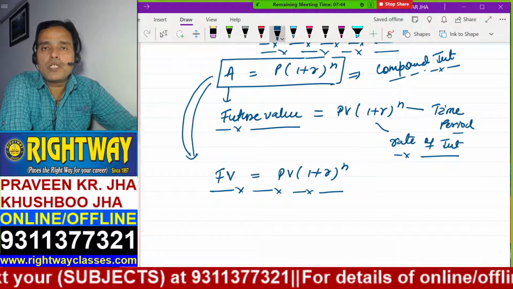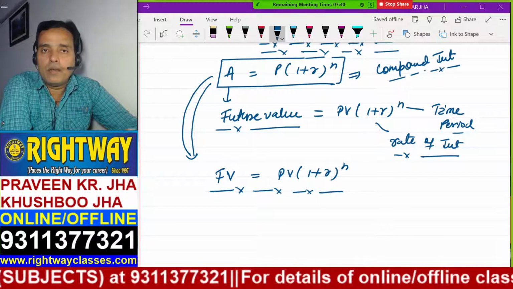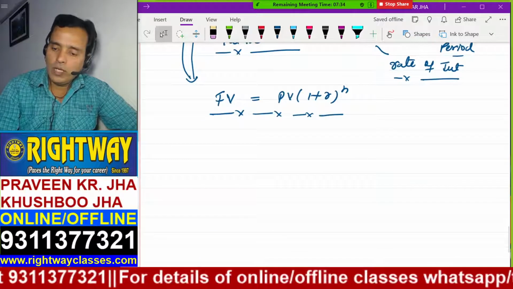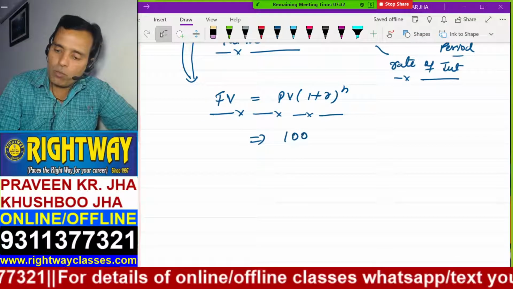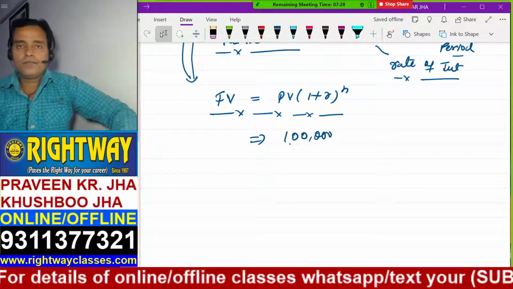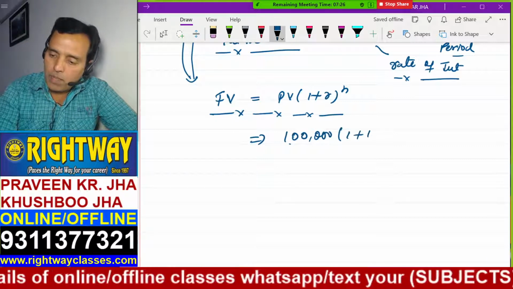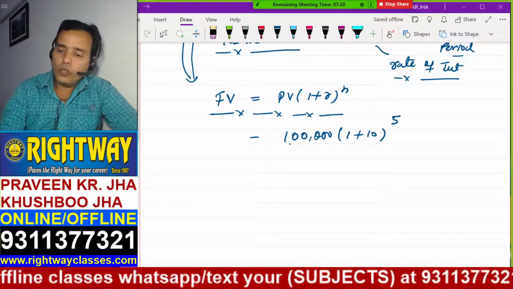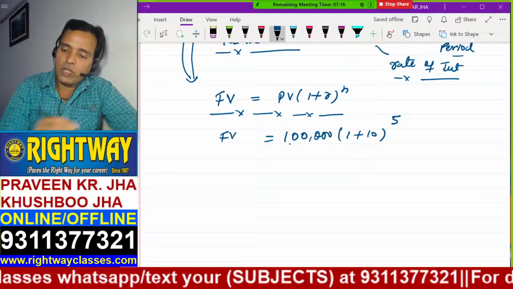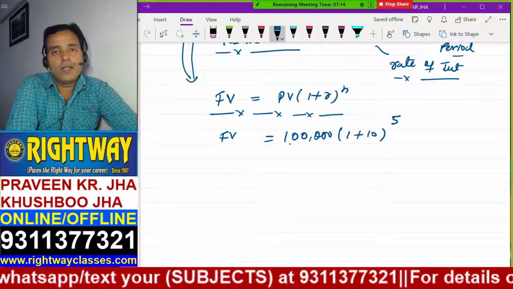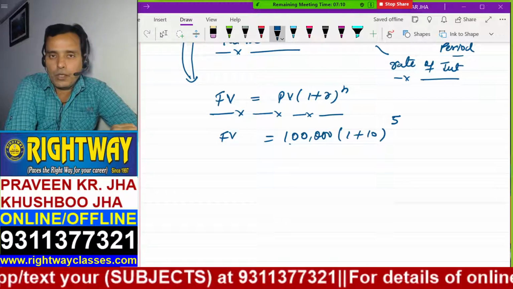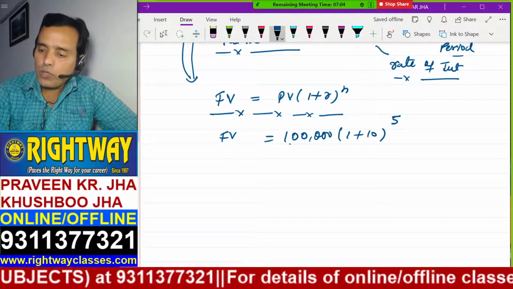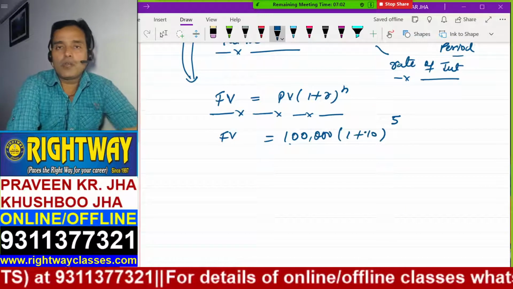Have you come across a fixed deposit in a bank? Suppose I'm taking an example. Suppose you make a fixed deposit in the bank today of 1 lakh rupees, and the bank is providing you interest of 10%. After 5 years, what you will get is called future value. 1 lakh you put into the bank today with the rate of interest 10%. 10% is written as 0.10.